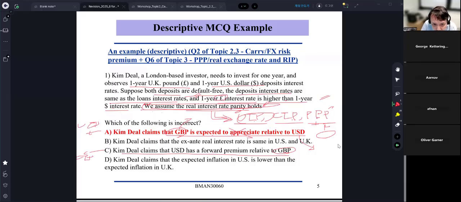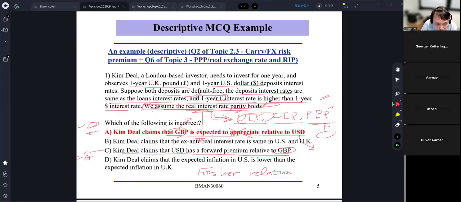B, the ex ante real interest rate is the same in the US and UK. This is just the definition of real interest rate parity. We're going to talk about this Thursday. And finally, Kim did claim the expected inflation in the US is lower than the expected inflation in the UK. I'm going to give you the meaning of this one: these are so-called Fisher relations. We're going to talk about this Thursday.